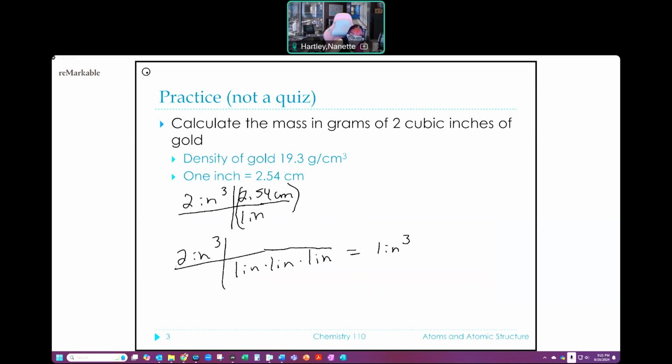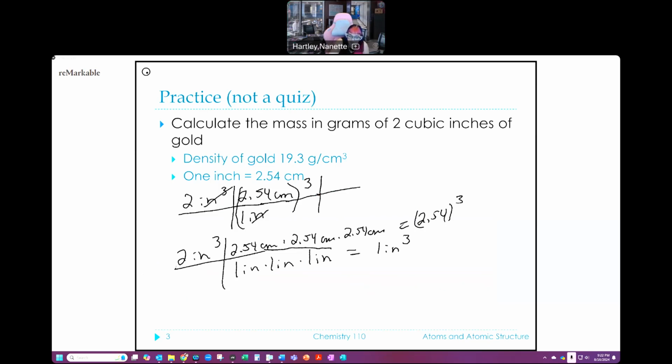Now on the top part, we'd be talking about 2.54 centimeters times 2.54 centimeters times 2.54 centimeters, which of course I can put in on my calculator as 2.54 cubed. We need to make sure that we've done that. Now, once that's done, that gives me an inch cubed canceling with an inch cubed, and it leaves me with centimeters cubed on the top.